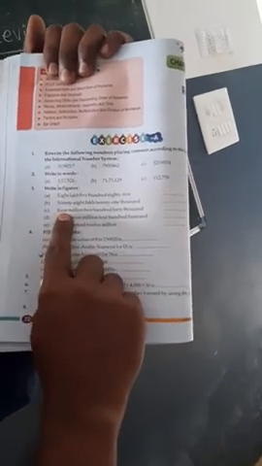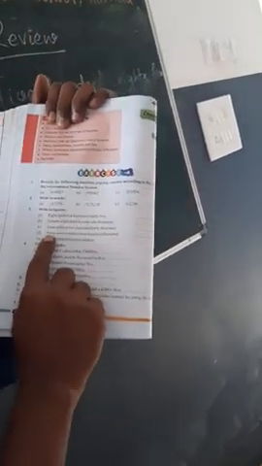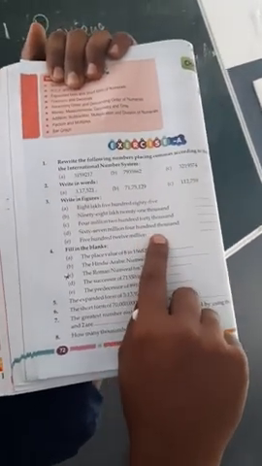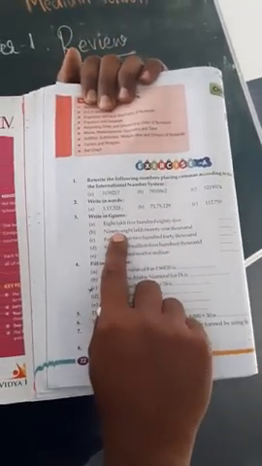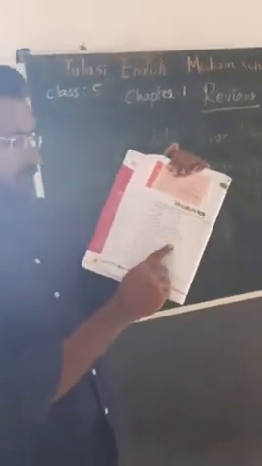Okay. 4,240,000. It is in the international number system. 67 million. It's also in international system. 512 million. It's also in international number system. So this international place value chart we will learn in the next chapter.